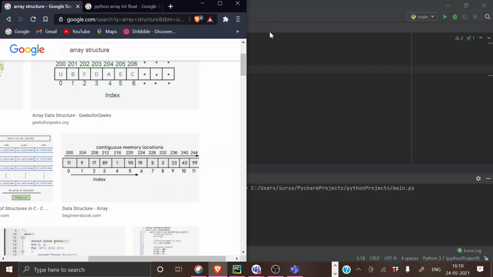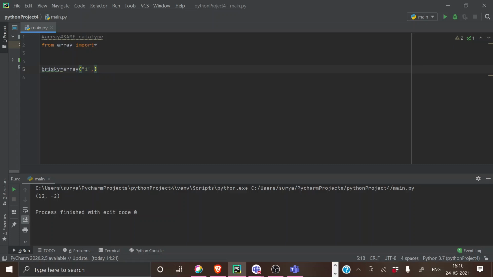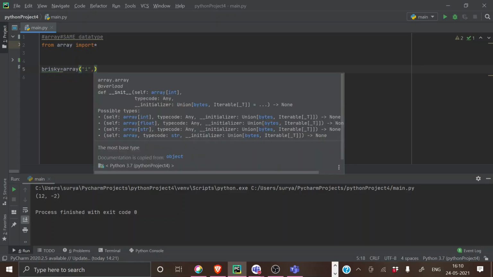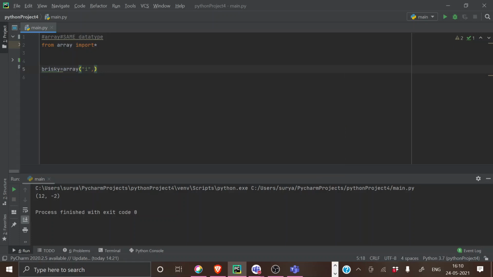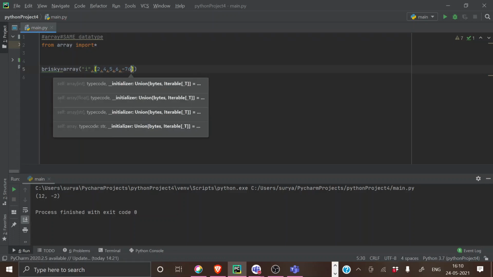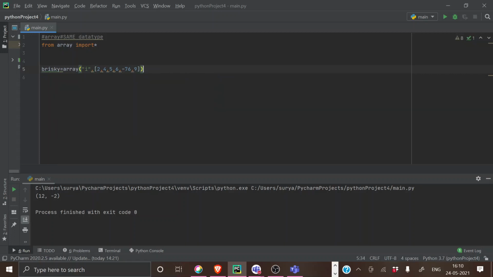I'm just going to give a list of elements which I need to be inside this particular array. In this list, I'll be giving whatever elements I need: 2, 4, 6, 5, minus 76, or 9, anything I want. I'm just declaring it.